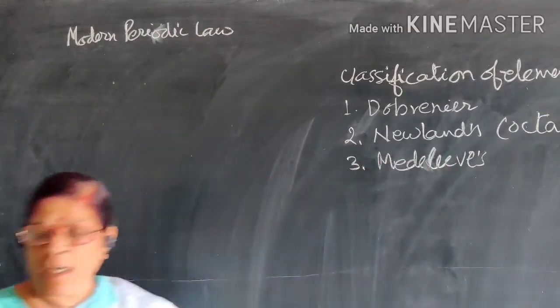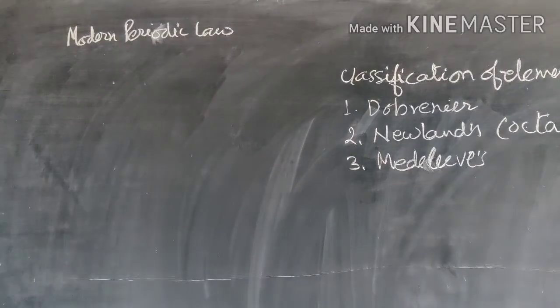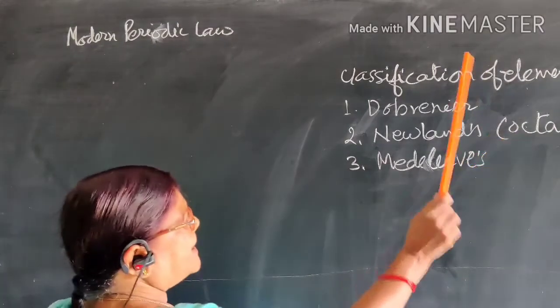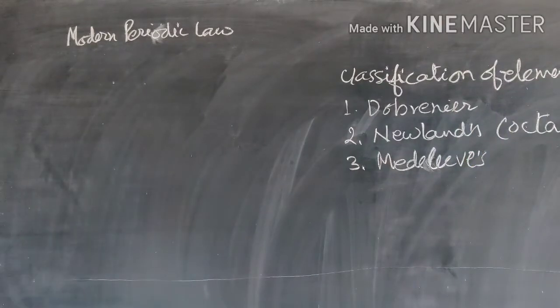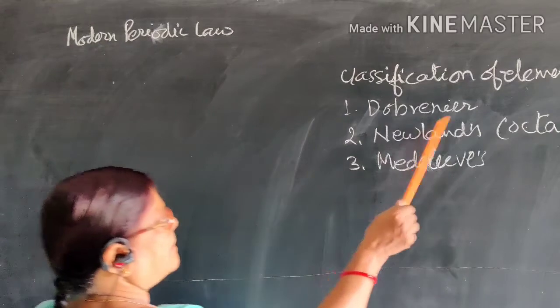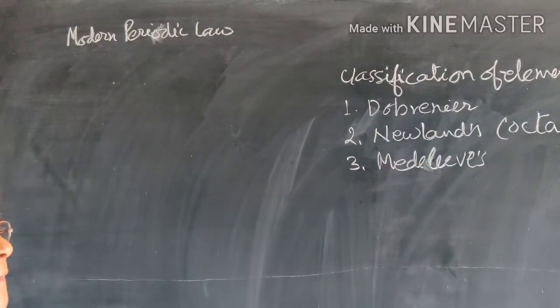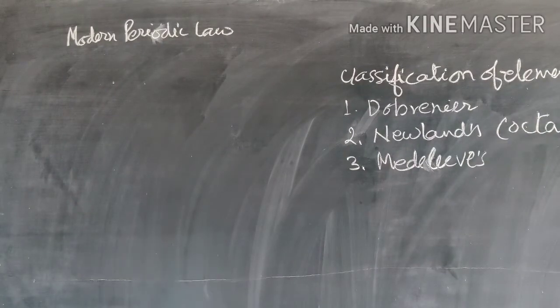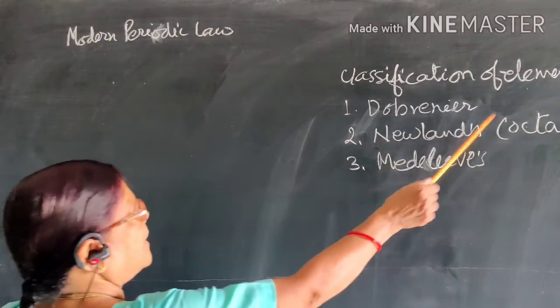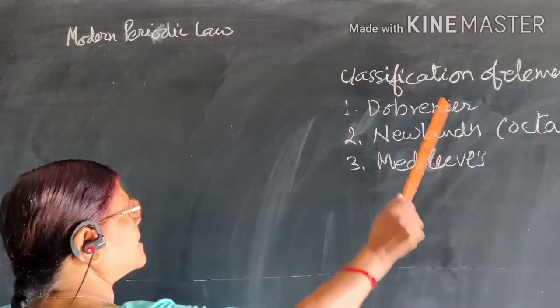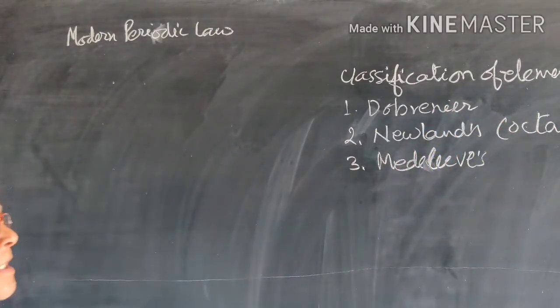According to this, when we arrange the elements in the increasing order of their atomic masses, then every 8th element has properties similar to the first element. Because we are talking about the 8th element, that's why it is called Newland's octaves law. But he could classify only the lighter elements, that is up to calcium, and after that he could not classify the other elements, that's why his classification was discarded.